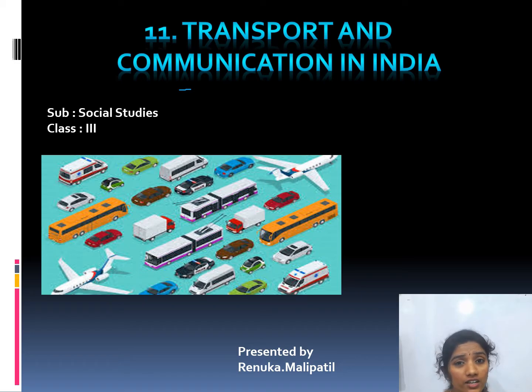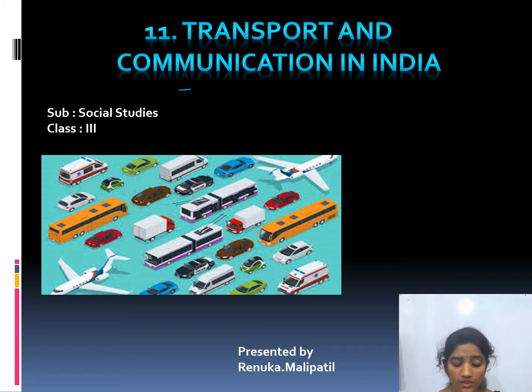How many states are there in India? Very good. There are 28 states in India. Next, union territories. There are 8 union territories in India. Union territories are directly governed by the central government.